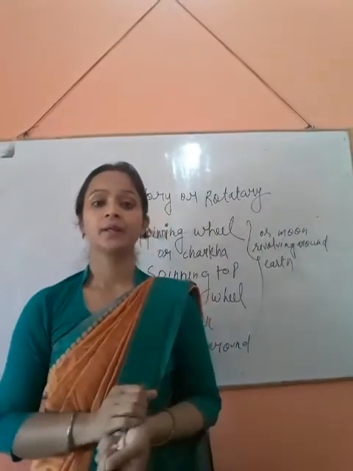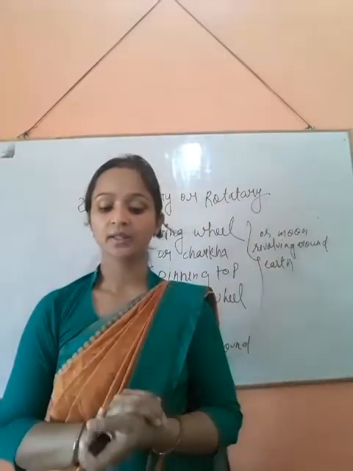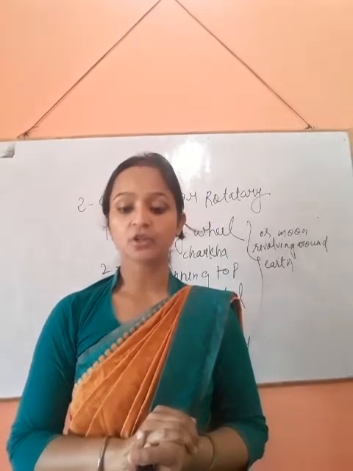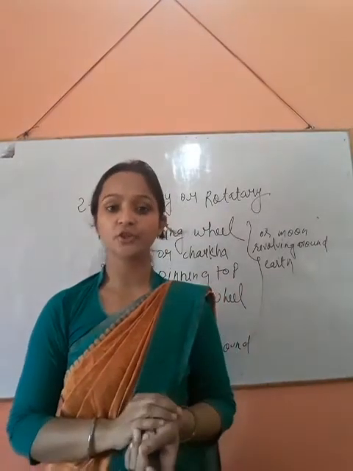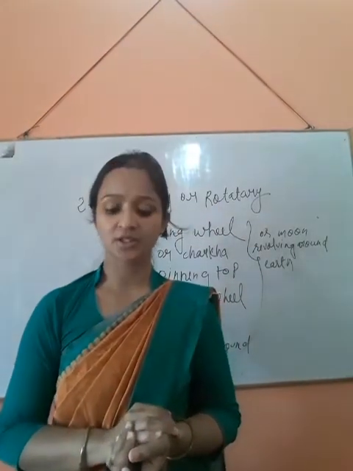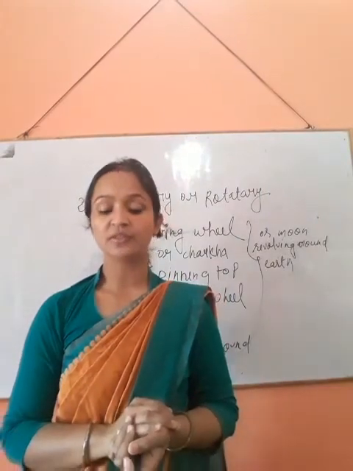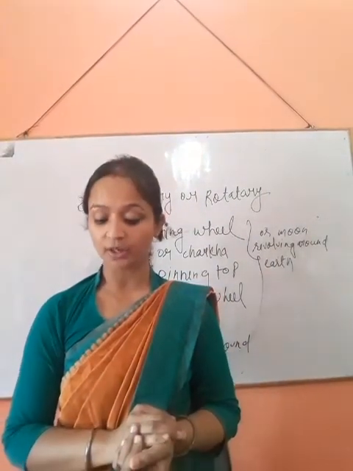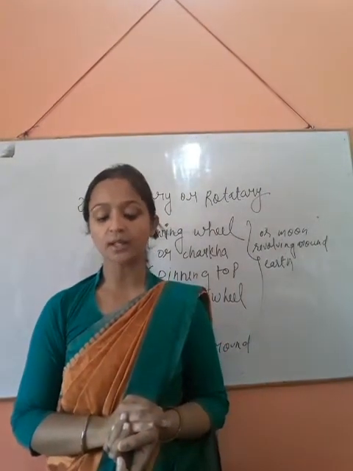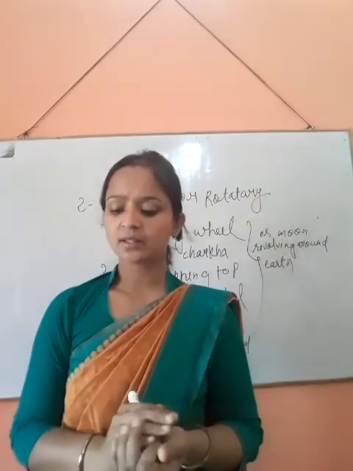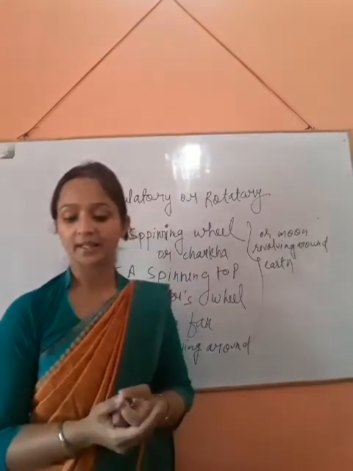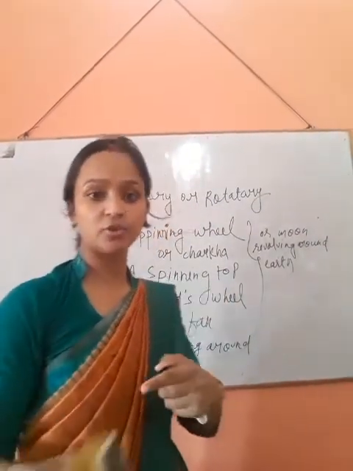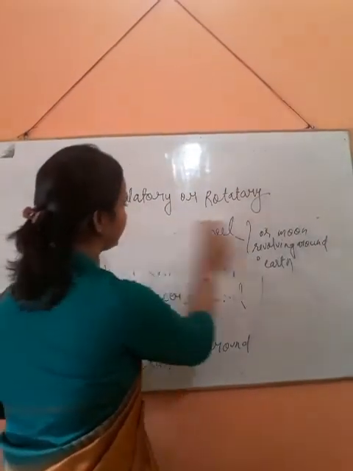In this we learned examples of rotatory motion. First example is the spinning wheel or charkha. Second is the spinning top. Third is the potter's wheel. Fourth is the ceiling fan, and fifth is the earth revolving around the sun or the moon revolving around the earth. I will draw one diagram of how the earth revolves around the sun, then you can easily understand.